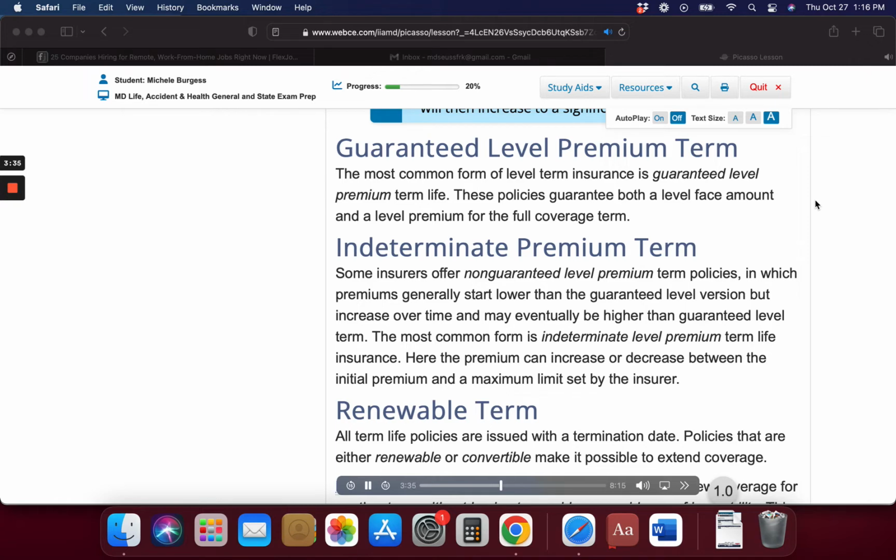Annually renewable term. The oldest form of renewable term life insurance is annually renewable term, ART, sometimes called yearly renewable term, YRT. ART policies provide coverage for 1 year, at the end of which the policy owner may renew the contract for another year without having to provide evidence of continued insurability. While the face amount remains the same, premiums increase with each renewal.